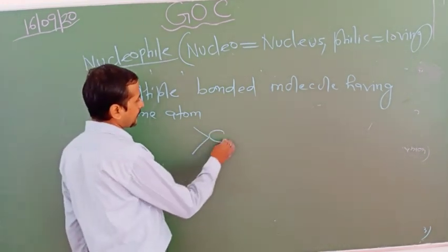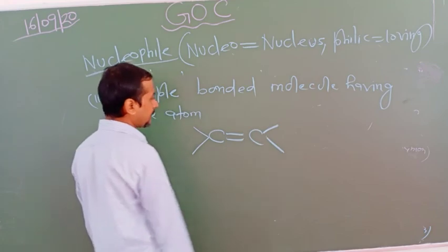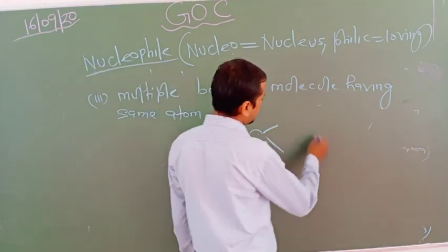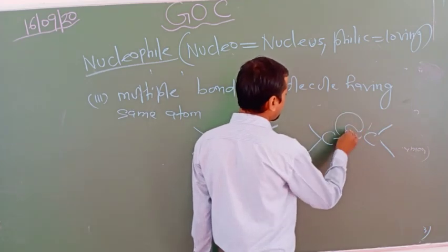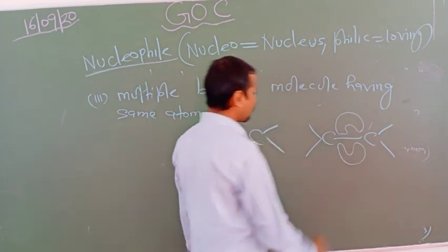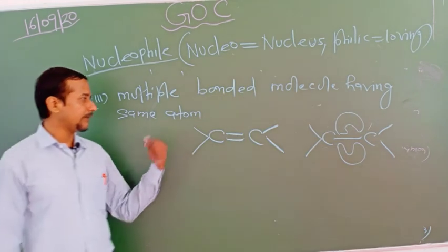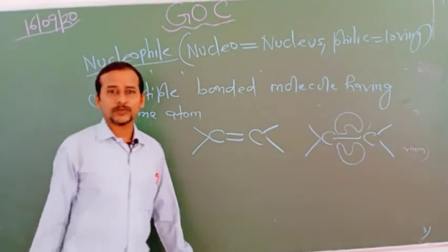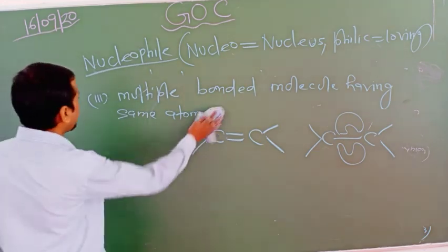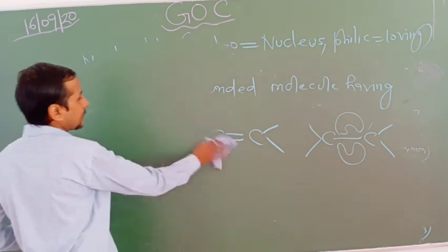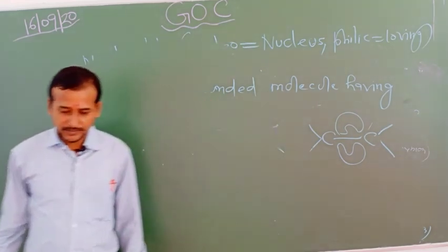Look at the example, C double bond C. This condition arises, you can see like this, a sigma bond and electron clouds of pi electrons. So due to more electron clouds, this also behaves as nucleophile. So by this way you can find the nucleophile and electrophile. So this is a very important topic to learn organic chemistry very well. Thank you dear students.